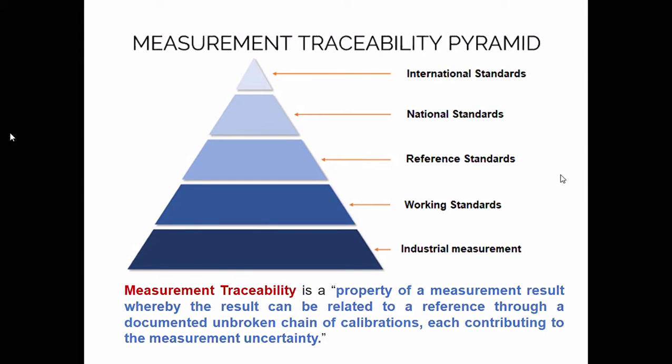That's why you must understand two terms. One is called traceability, and also uncertainty. There are other terms you should know. I'll discuss them also.